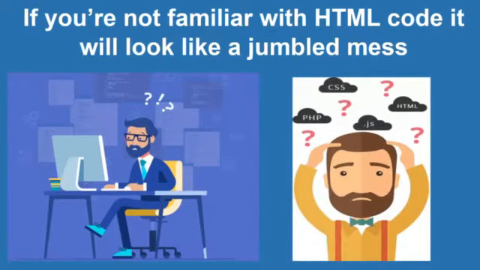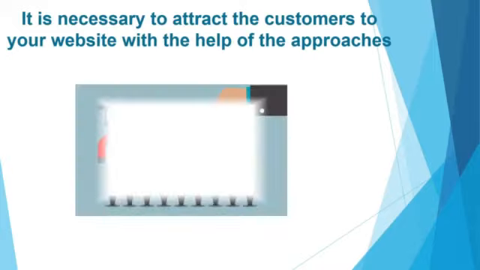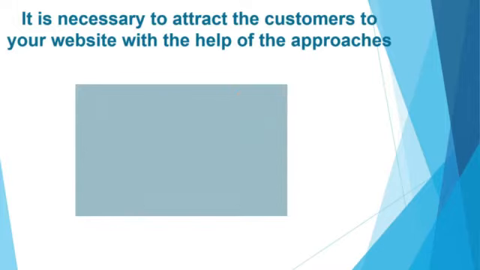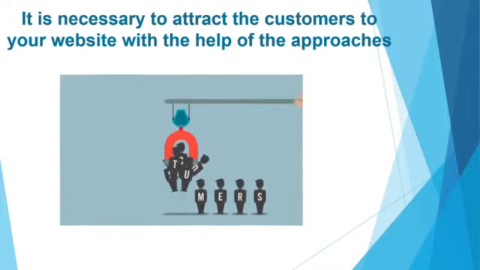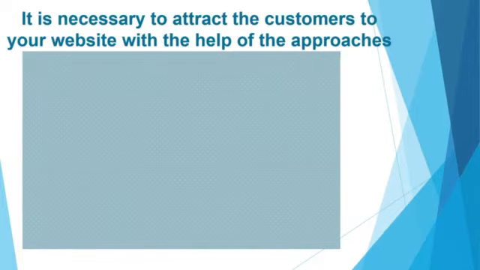There are a number of ways to approach SEO, that is, to rank your website up on the search engine. Let us see the ways to approach SEO to generate traffic to your website. It is necessary to attract customers to your website, because when you attract viewers to your website, those viewers can ultimately become your tomorrow's customers.